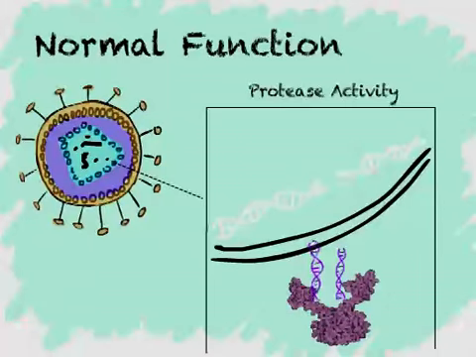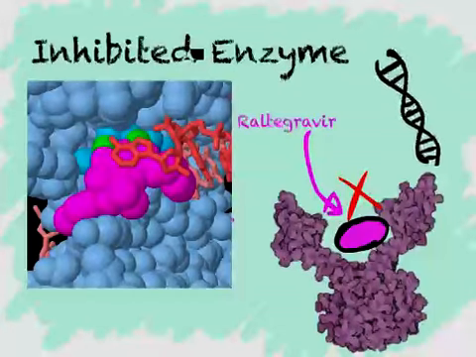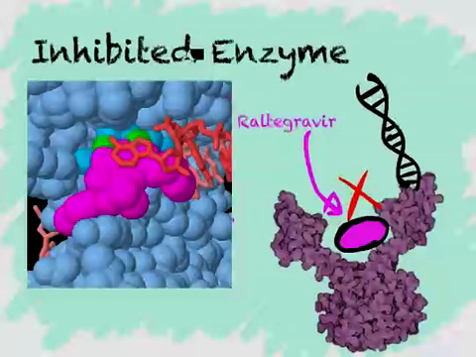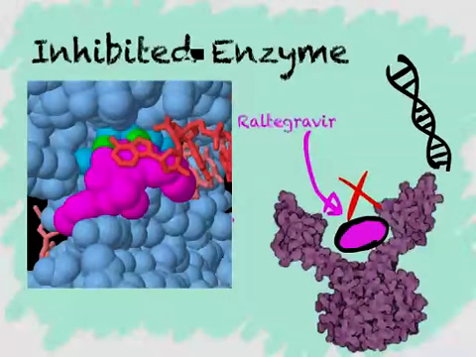Another target protein is integrase, which incorporates the DNA copy of the viral genome into the host DNA. Antiretroviral drugs such as raltegravir bind to the enzyme's active site and displace one end of the DNA strands, thus inhibiting enzyme action.